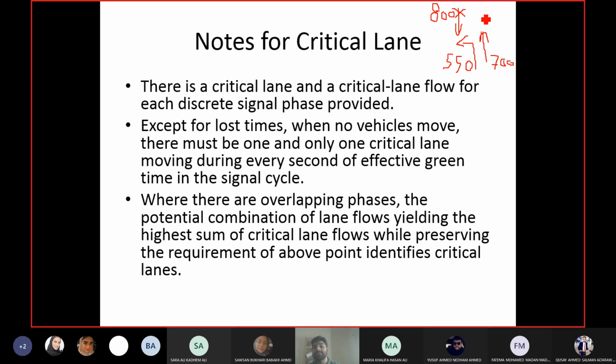So for example, in this direction you may have 2 or 3 lanes, but I'm talking about the critical lane. Out of those 2 or 3, it has a flow of 700. Similarly, this one is also in the critical lane. This one is also in the critical lane. So for each movement, I'm just comparing the flow of the critical lanes. So deciding about the overlapping, go for the overlapping which gives you the highest summation of volumes for the critical lanes.